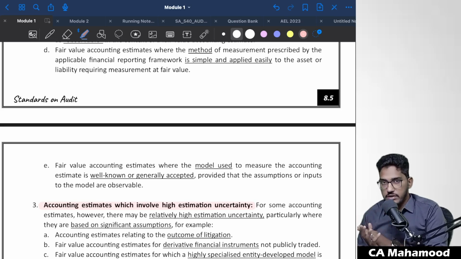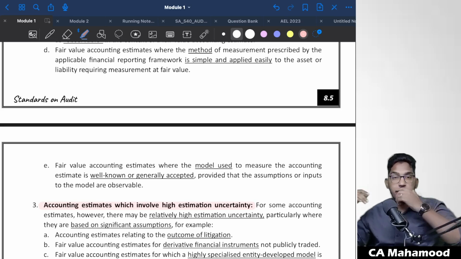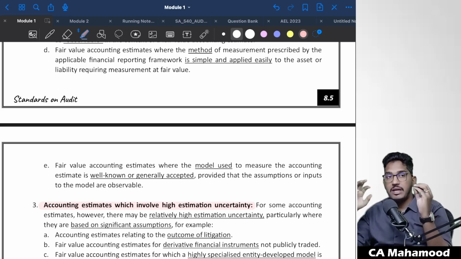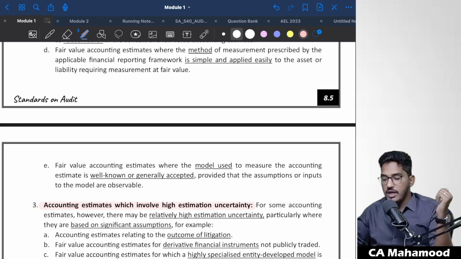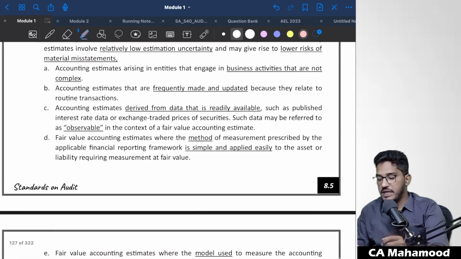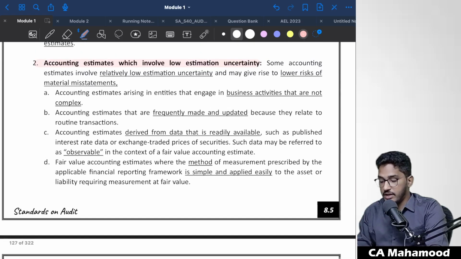Sometimes you calculate a provision, but when things actually come out, the difference between the provision and the actual is very huge. For example, you created a provision for 1 crore, but the actual expense turned out to be 2 crores. Here there is a high estimation uncertainty. So some accounting estimates will have high estimation uncertainty, and some will have low. Let us see which accounting estimates will have high estimation uncertainty and which low.